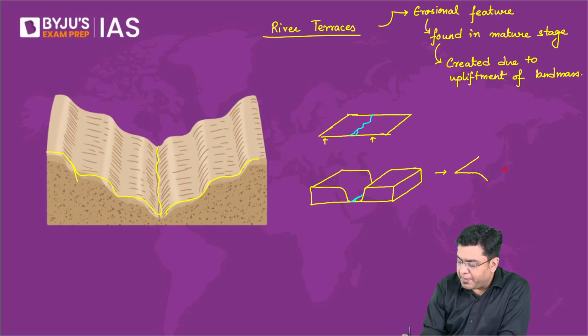Upliftment is happening because of the epirogenic forces, my dear friend. That is what we had discussed. Epirogenic forces lead to upliftment. Vertical upliftment is happening due to epirogenic forces. Is that understood?